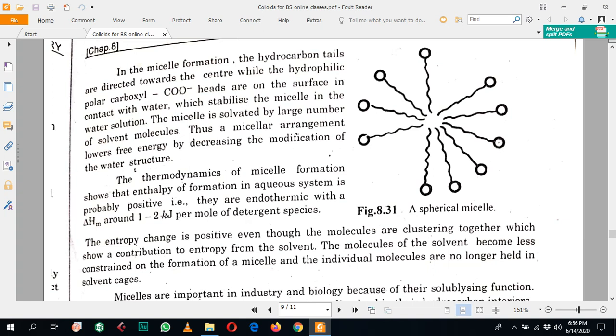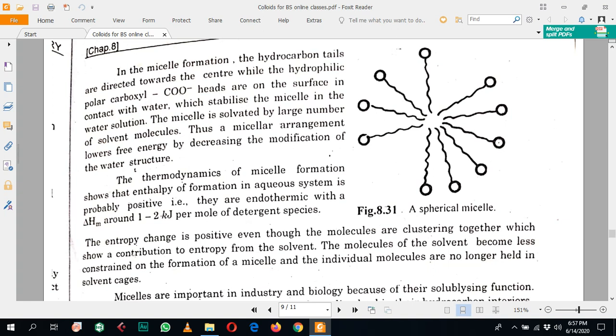You know about solvation by water molecules. When the water molecules are attracted to each ionic species in the solution, they form a layer around these ions, so the surfactant molecules are solvated in this way.